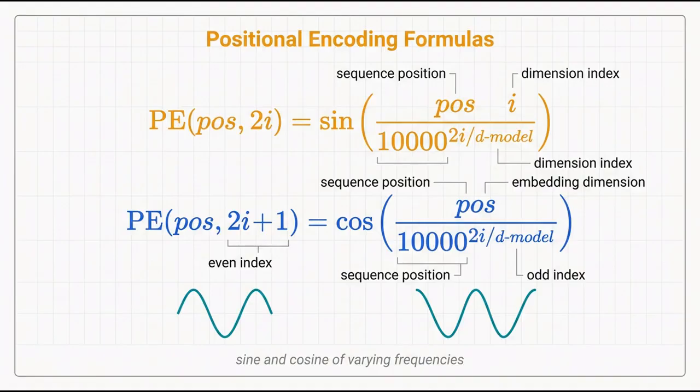PE at position pos, even dimension index 2i, equals the sine of pos divided by 10,000 to the power of 2i divided by d model. PE at position pos, odd dimension index 2i plus 1, equals the cosine of pos divided by 10,000 to the power of 2i divided by d model. Here, pos is sequence position, i is dimension index, and d model is embedding dimension.